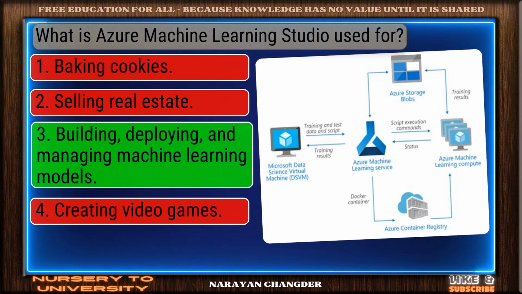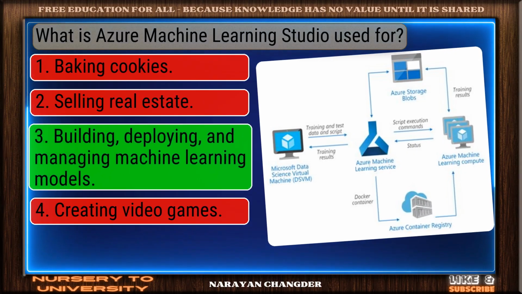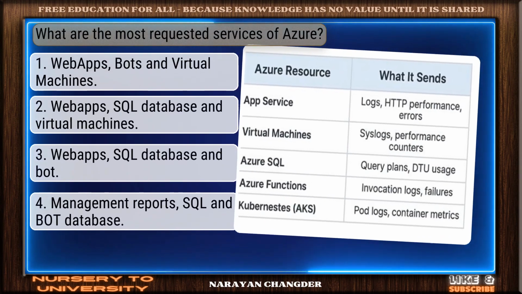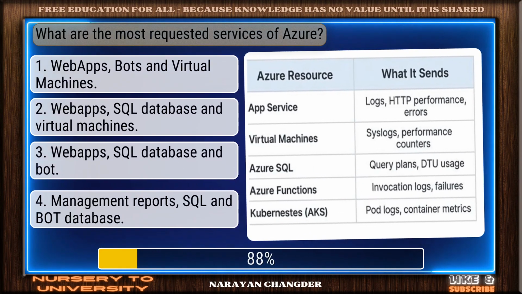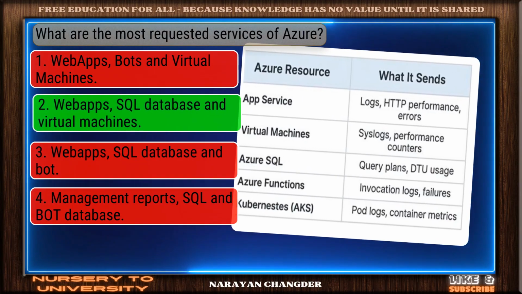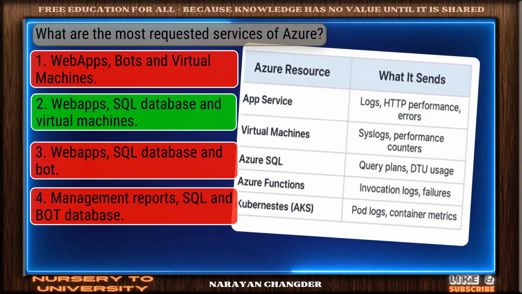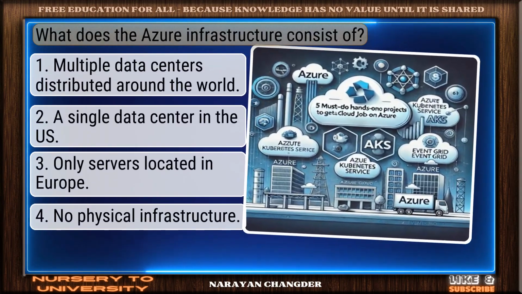Smart move. Building, deploying, and managing machine learning models is an accurate answer. Question number 46. What are the most requested services of Azure? Right choice. Web apps, SQL database, and virtual machines is the best answer. Question number 47. What does the Azure infrastructure consist of?